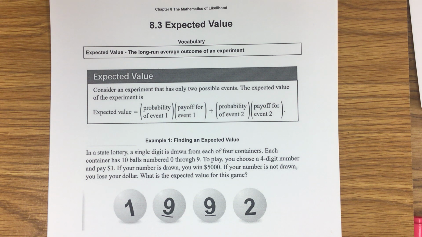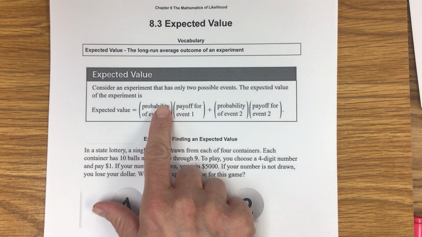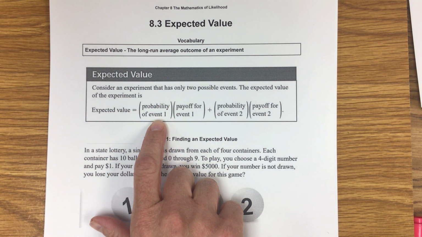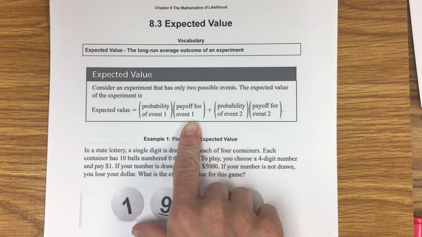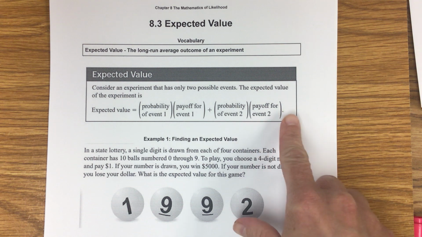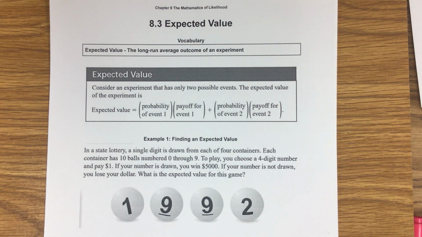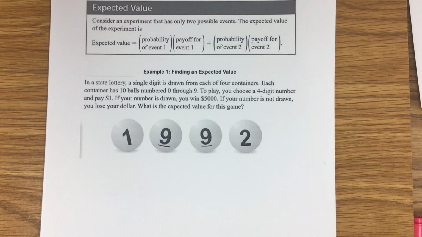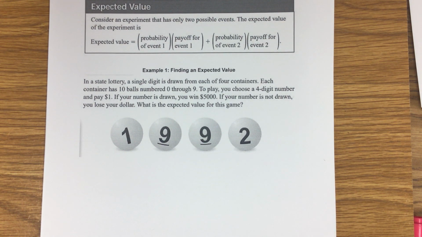So there is a formula for expected value, and it is the probability of an event times the payoff of that event, plus the probability of another event times the payoff of that event. And you could go on and on if there were more events. So we will try this with example 1, which is a lottery example.